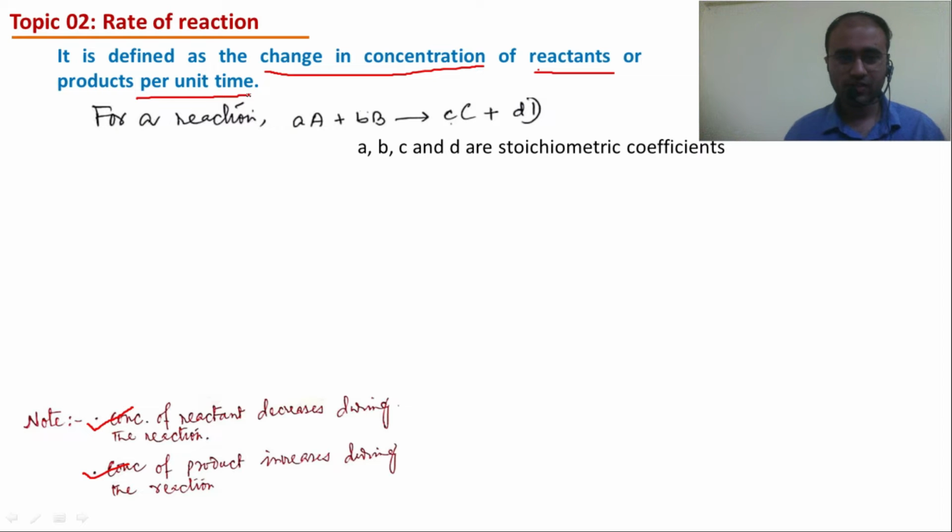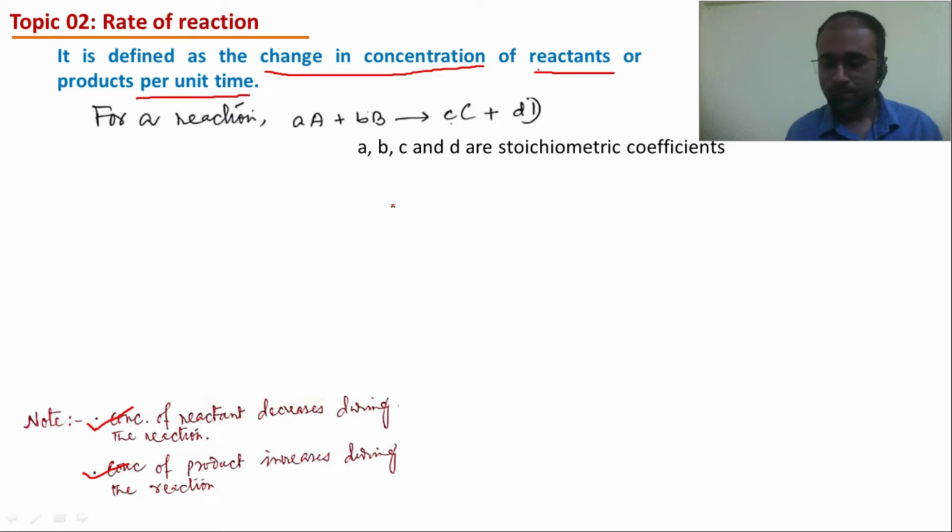Suppose this is a reaction: small a moles of capital A plus small b moles of capital B giving you capital C and capital D as product. Here we will concentrate mainly on how to write the mathematical expression for rate of reaction, and we will use this equation as an example for that.